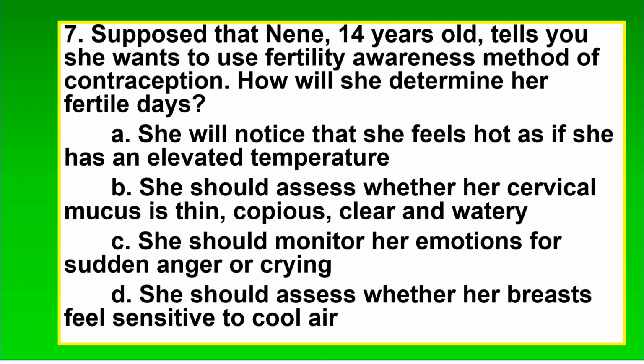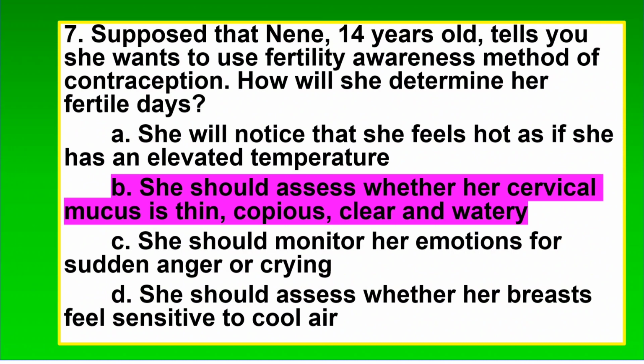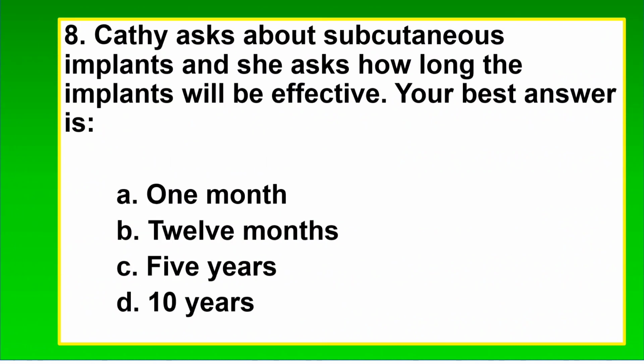7. Suppose that Nene, 14 years old, tells you she wants to use the fertility awareness method of contraception. How will she determine her fertile days? A. She will notice that she feels hot as if she has an elevated temperature. B. She should assess whether her cervical mucus is thin, copious, clear and watery. C. She should monitor her emotions for sudden anger or crying. D. She should assess whether her breasts feel sensitive to cool air. The correct answer is B. She should assess whether her cervical mucus is thin, copious, clear and watery. A can be fever.